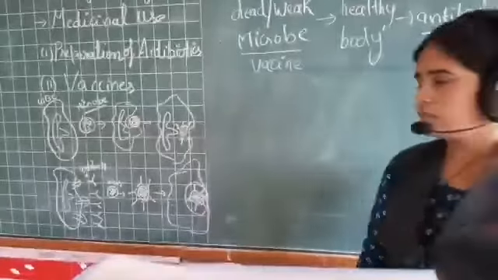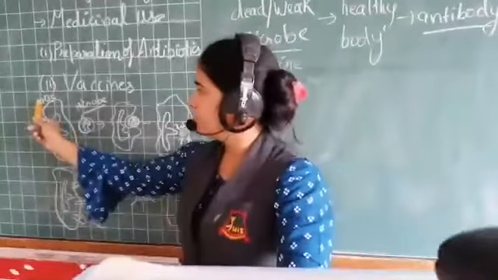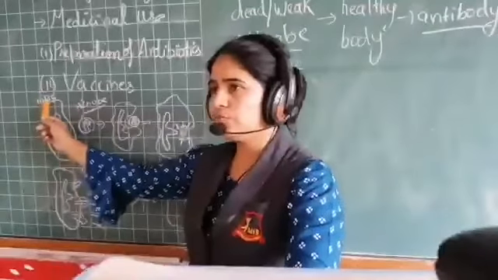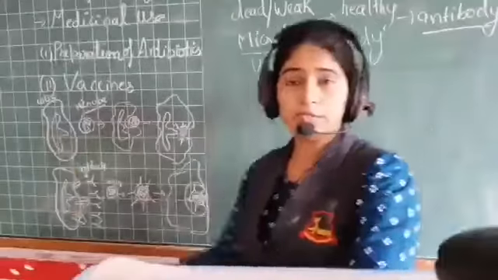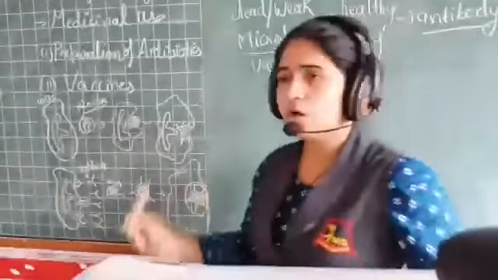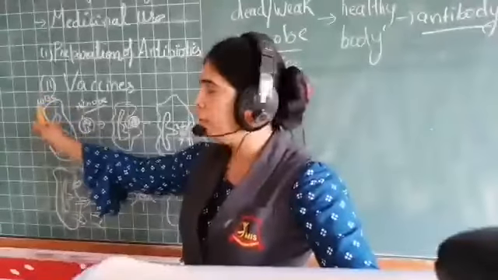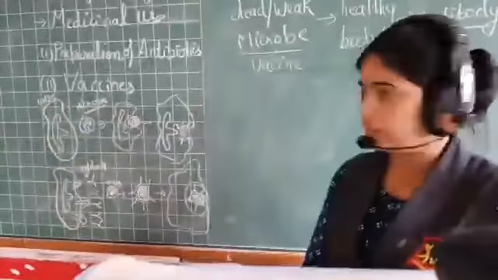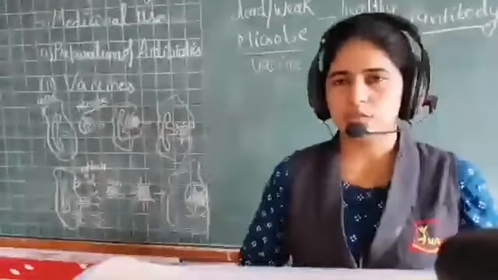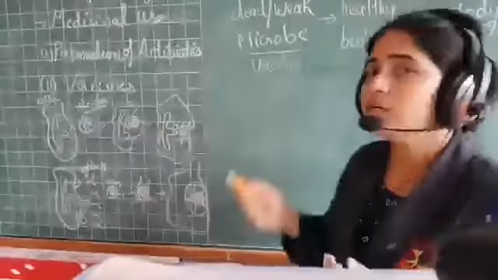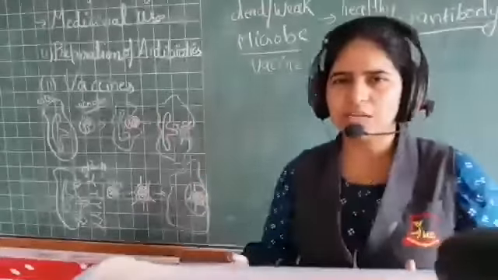Okay, you can see this. This is the chief soldier, right? This is, you can say, the commander, the main commander of our body. WBC, white blood cells, right? White blood cells. So white blood cells are the fighters. They are the commanders. They will produce the antibodies. वो soldiers को भेज देंगे, go and attack the microorganism.